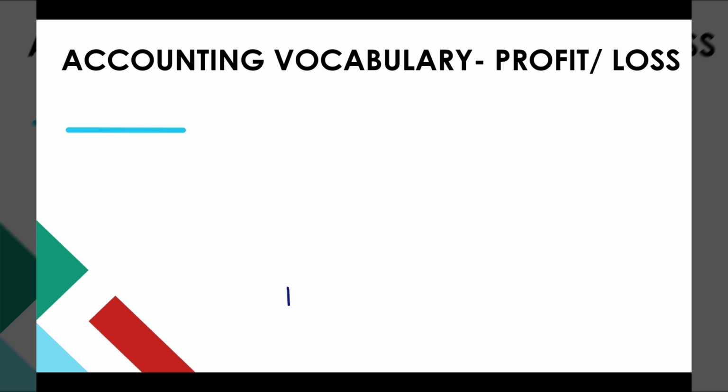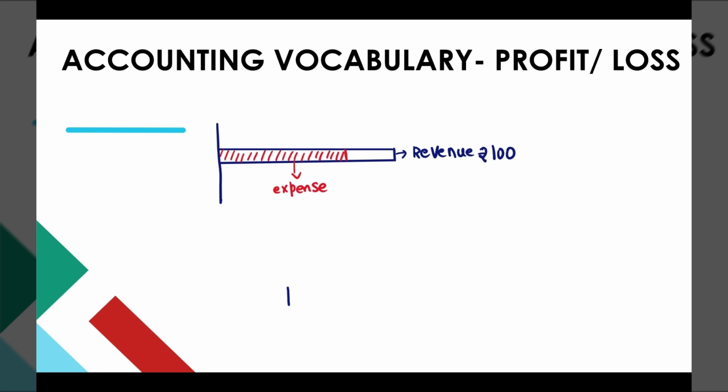Now, next move on to the final understanding on what is profit or loss. I have come up with a beautiful example now. Here, you see that the entity has earned a revenue of rupees 100, right? And expenses have been incurred for rupees 70. So what is this difference? That is excess of revenue over expense, what? Profit of rupees 30. That is profit or income.